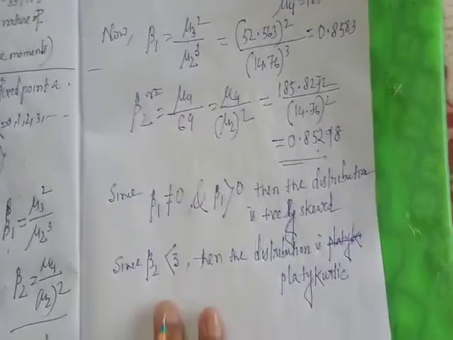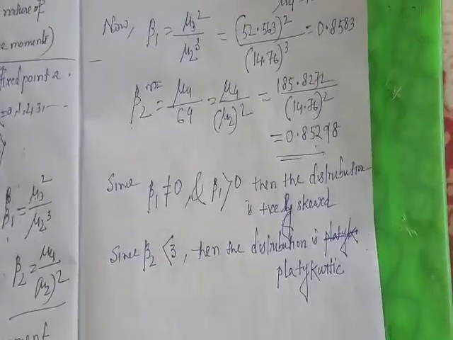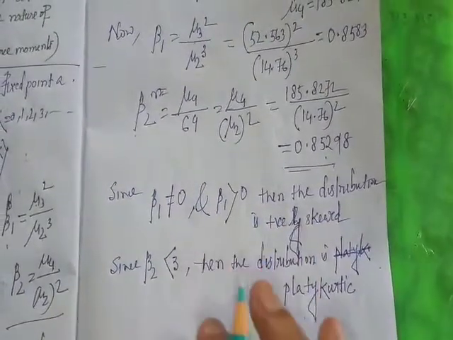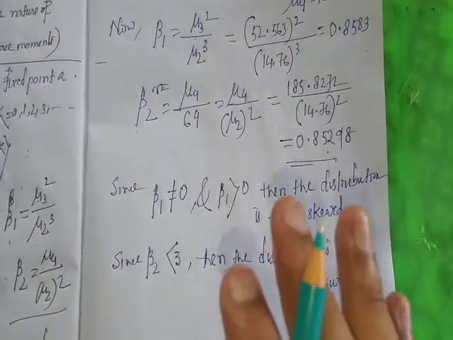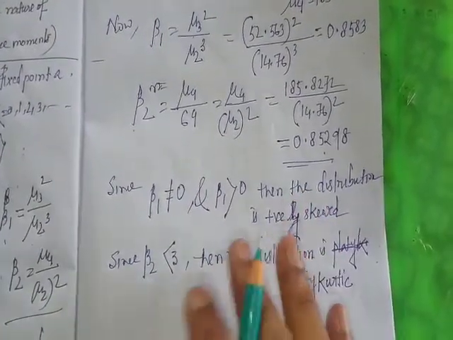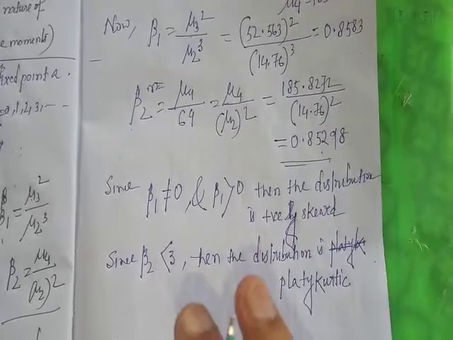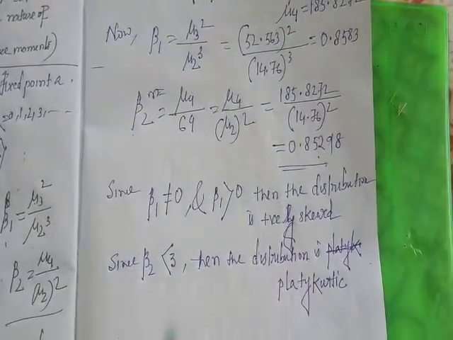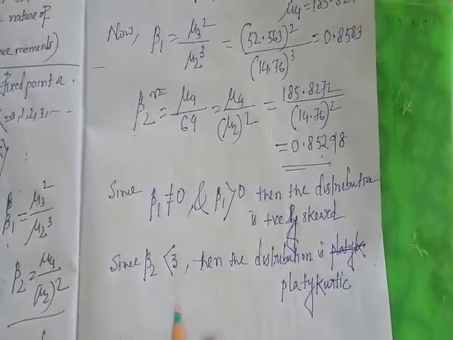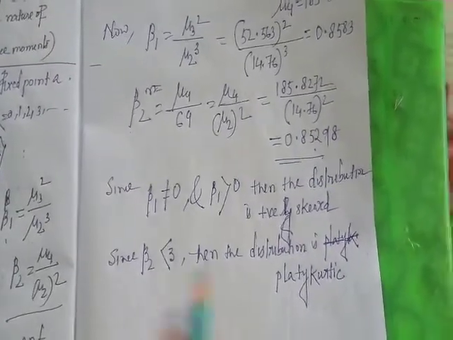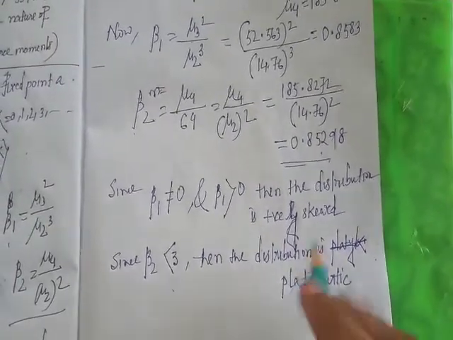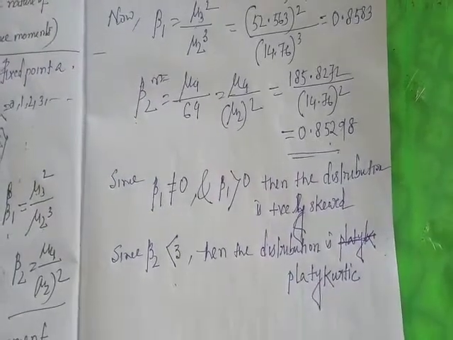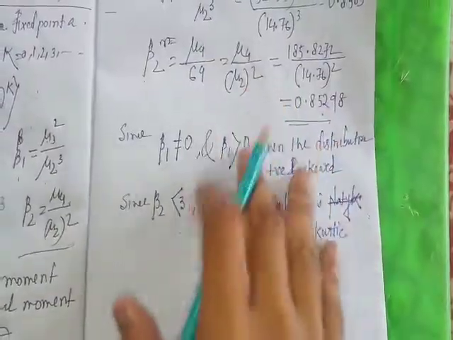Okay, we already discussed: if beta 2 equal to 3, then the distribution curve is mesokurtic. If beta 2 greater than 3, then the distribution curve is leptokurtic. If beta 2 less than 3, then the distribution curve is platykurtic. Here beta 2 less than 3, so the distribution is platykurtic. Clear? So this is the nature.